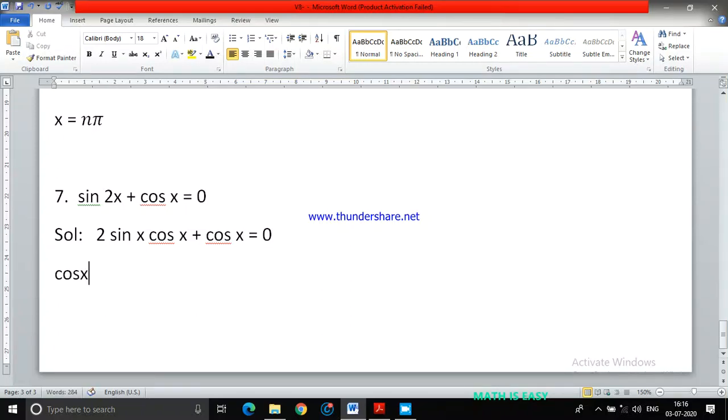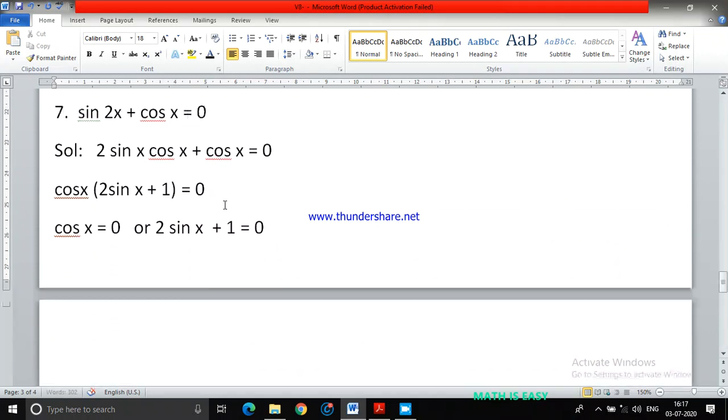Then you can take cos x common. If I take cos x common, what do you get? 2 sin x, I'll get first term, plus 1 from the second term, which is equals to 0. There are two possibilities, cos x equals to 0 or 2 sin x plus 1 equals to 0.